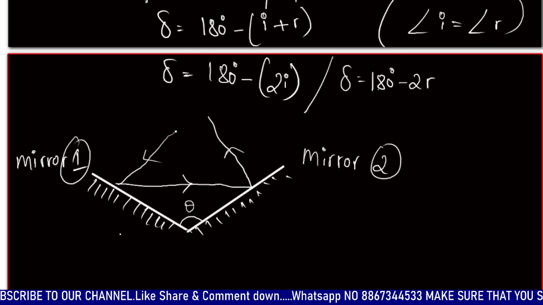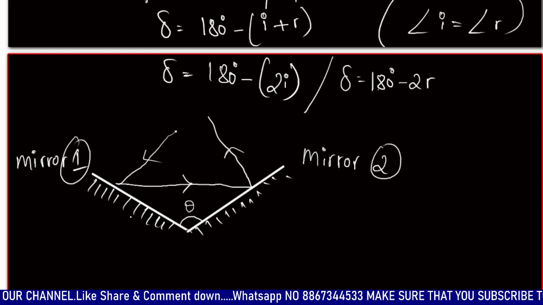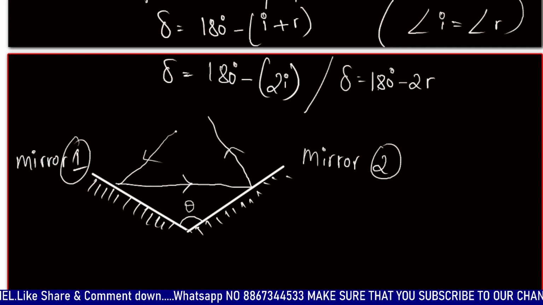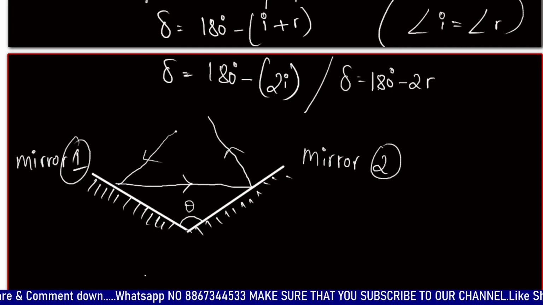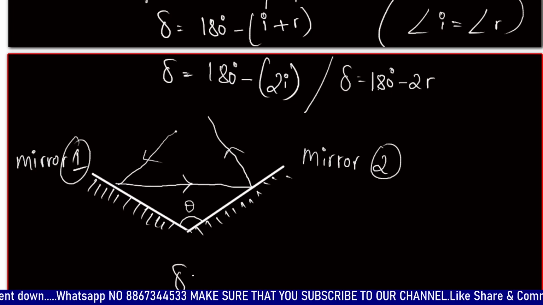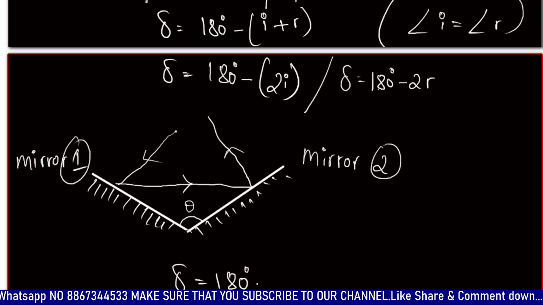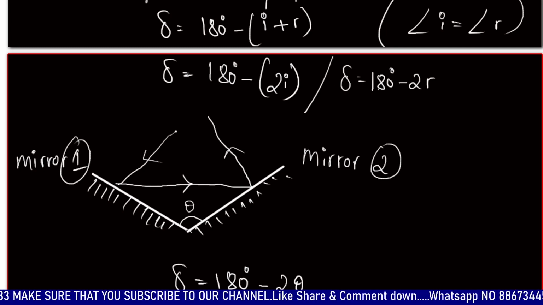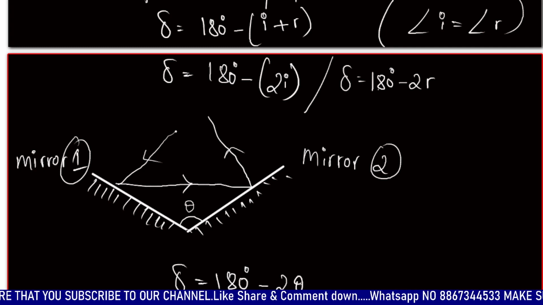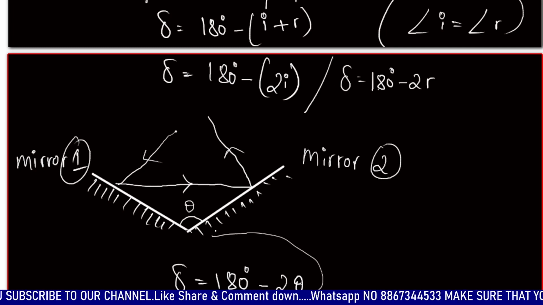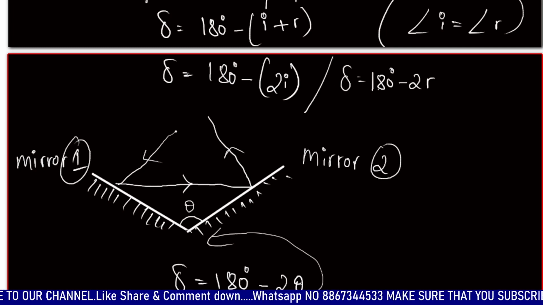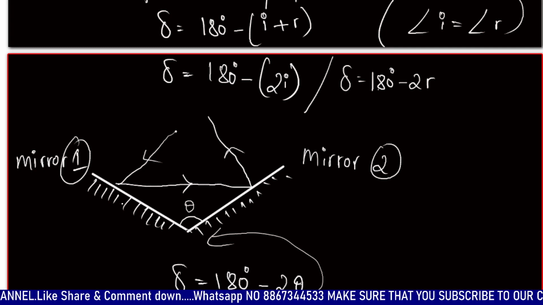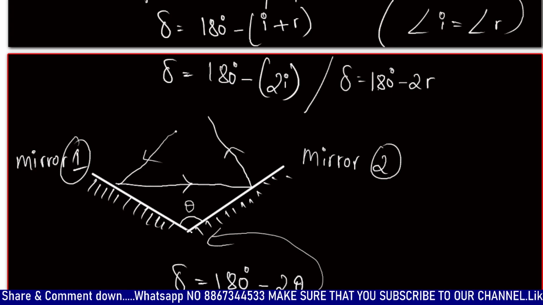So this is the process of reflection when there are two mirrors inclined at some angle with each other. The angle of deviation produced in these cases is given by the formula deviation equals 180 degrees minus 2 theta, where theta is the angle at which these two mirrors are inclined with each other.